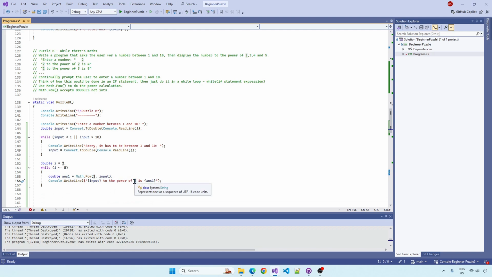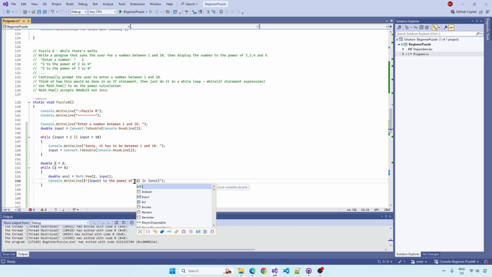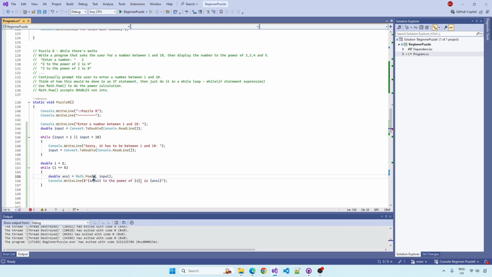But we want this to be i, not 2. And we want this to be i, not 2. That way it's dynamic, it's not hard-coded. If I watch my brackets there, that should be okay. And then we want to increment i, so i++. You could just do i = i + 1 if you wanted, but let's keep it shorthand.